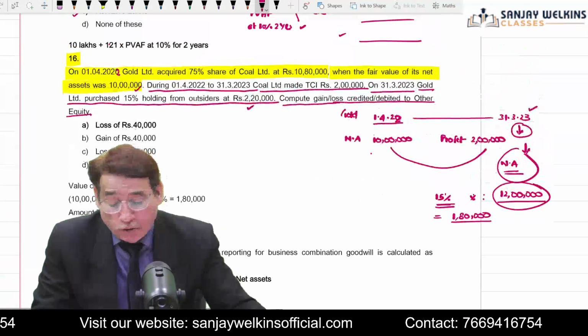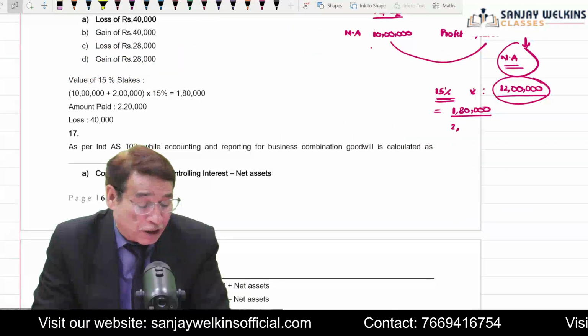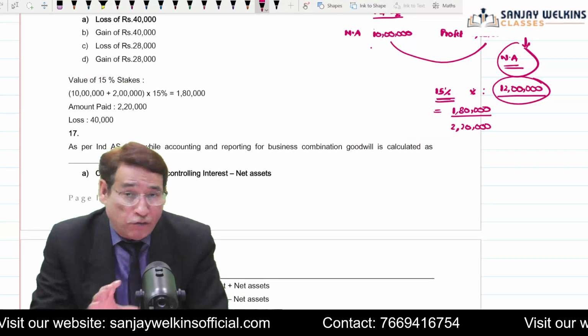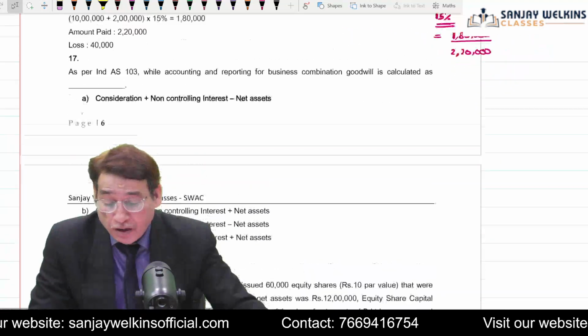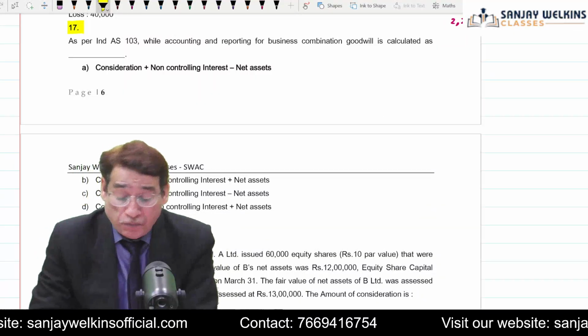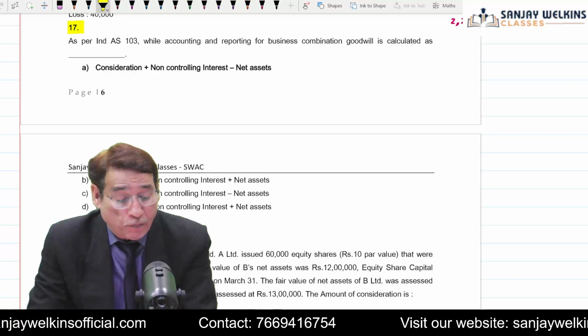And how much amount are you paying to acquire the same? You are making a payment of 2,20,000. So obviously there is a loss to you, and the loss amount will be equal to 40,000, and it will be taken to OCI. Correct?